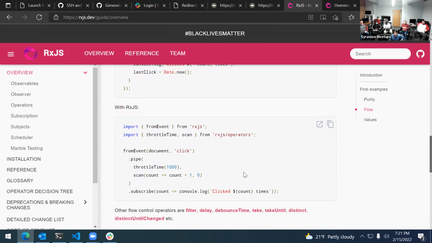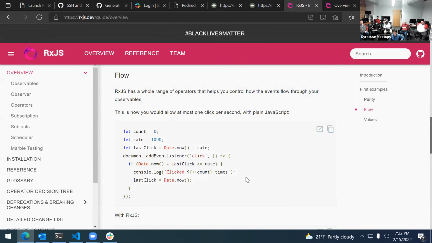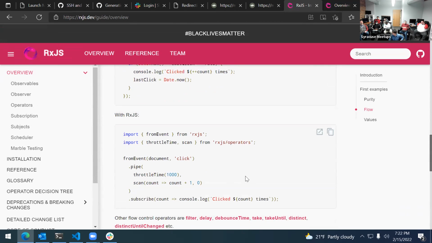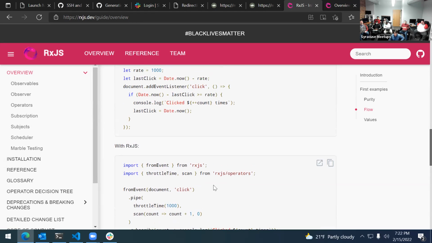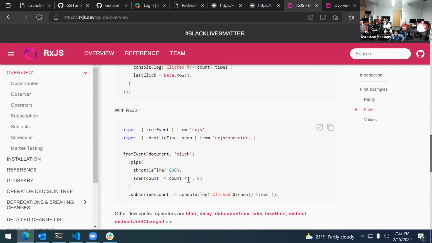With RxJS, you can throttle it. This is where you're using an operator here. Throttle it by 1 second. You're doing the same thing with your reduce, your scan, and you're subscribing and you're counting. So this will do the same thing as way back here, but now it only lets you click it once per second. So I think this is actually a pretty good example of how RxJS helps handle events and future-based things.